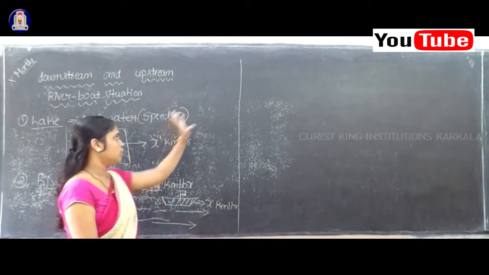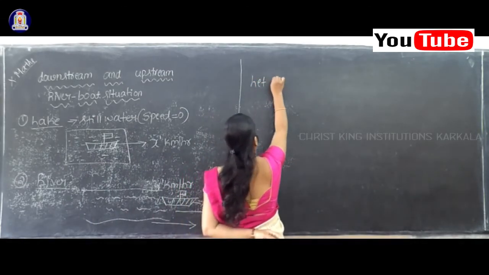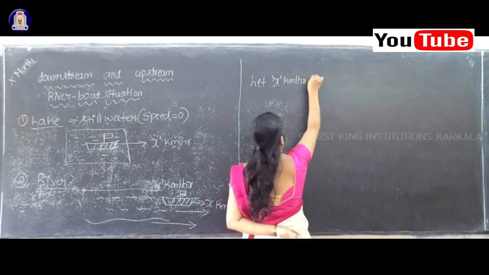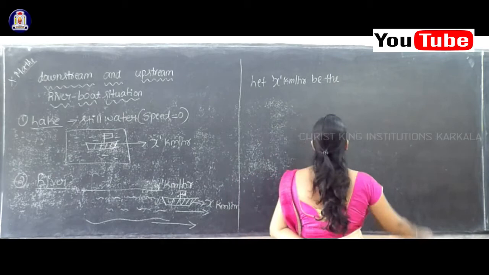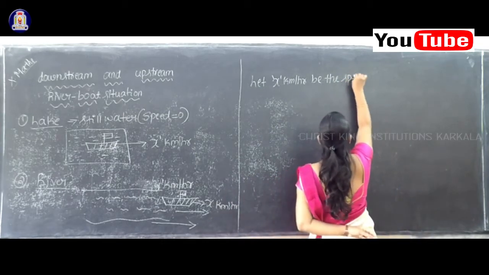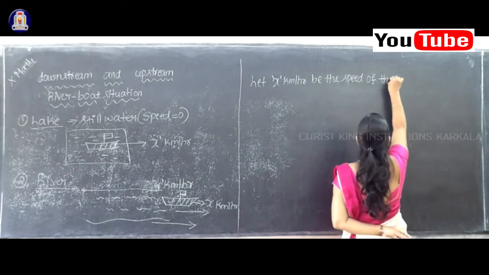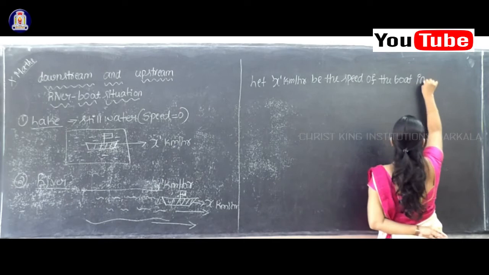Okay, so therefore, here I consider: let x kilometer per hour be the speed of the boat in still water.